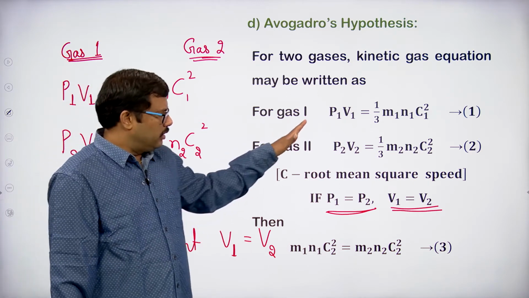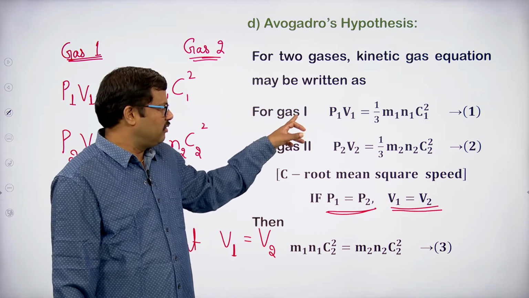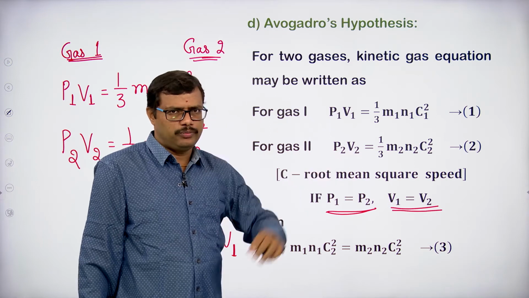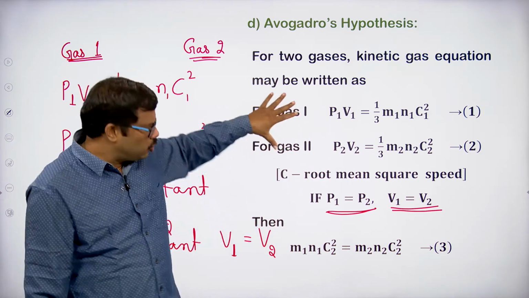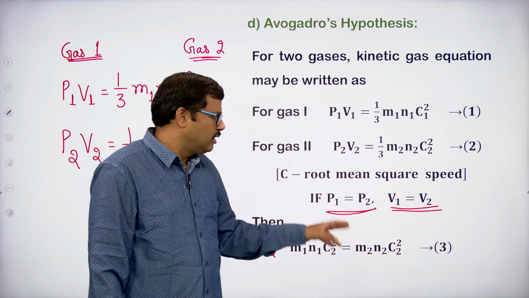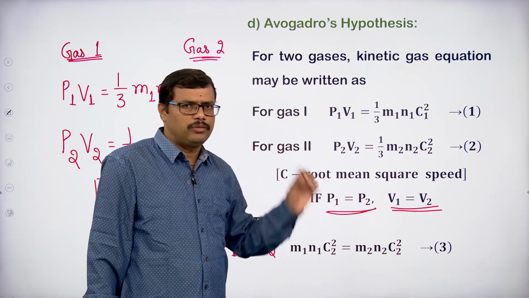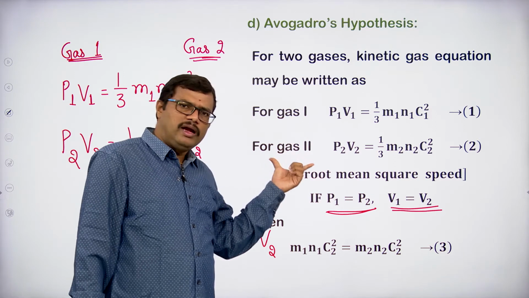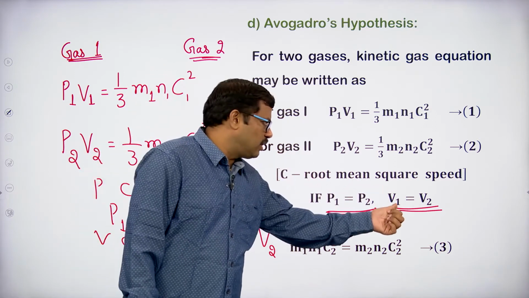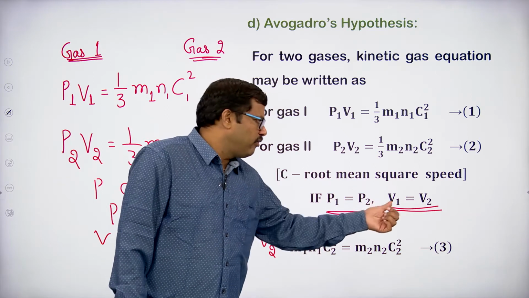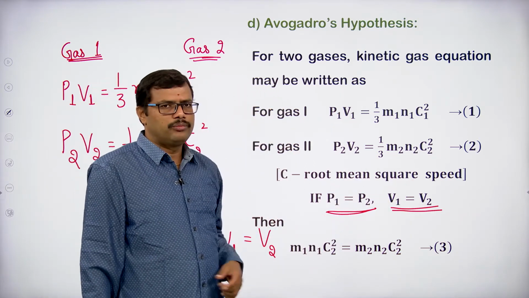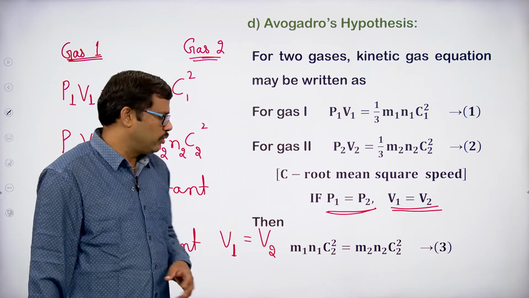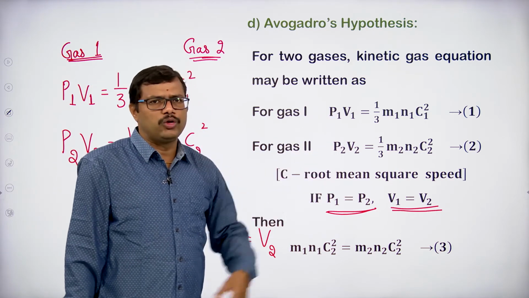Here, no need to think about Boyle's law. The values are given: P1 V1 is given for gas 1, and for the second gas I am representing the pressure as P2 and V2. Both the gases are different, but they are kept at the same pressure, so P1 should be equal to P2. I am taking the same volume, 1 liter of gas 1 and 1 liter of gas 2, so V1 is equal to V2. So the product of this pressure and this volume will be equal to the product of this pressure and this volume, P1 V1 equal to P2 V2.